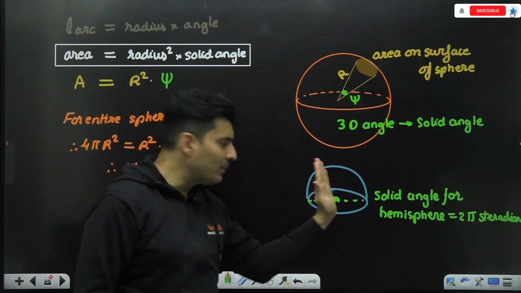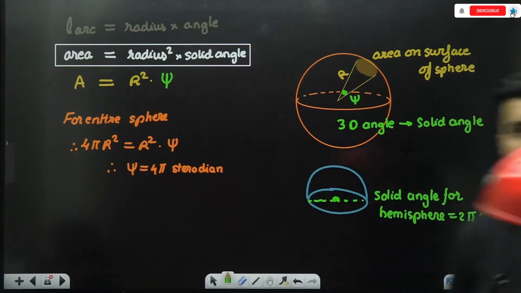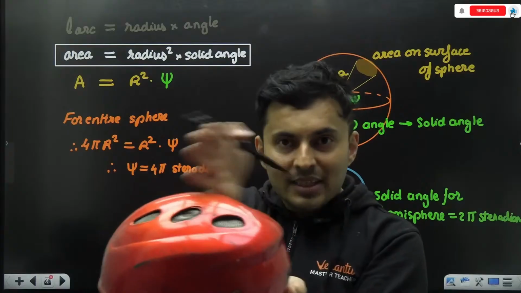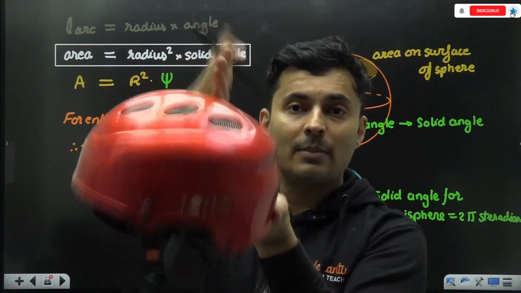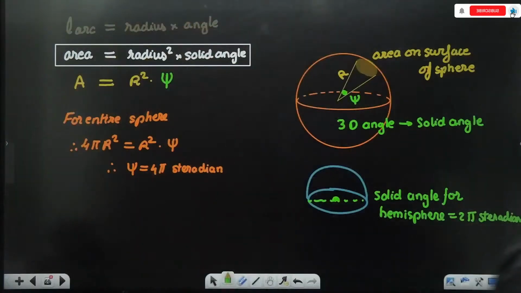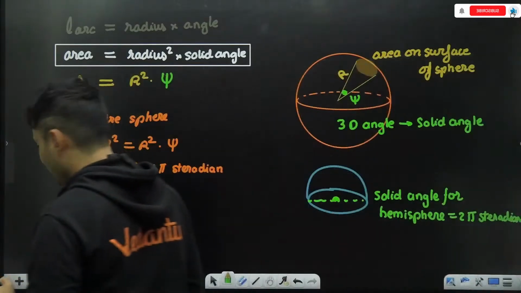If you break that hemisphere also into half, see, this is like your hemisphere. If you break that also into half, half of this hemisphere will be pi steradian. Just visualize that, okay? So that is how you can keep on breaking it into parts.